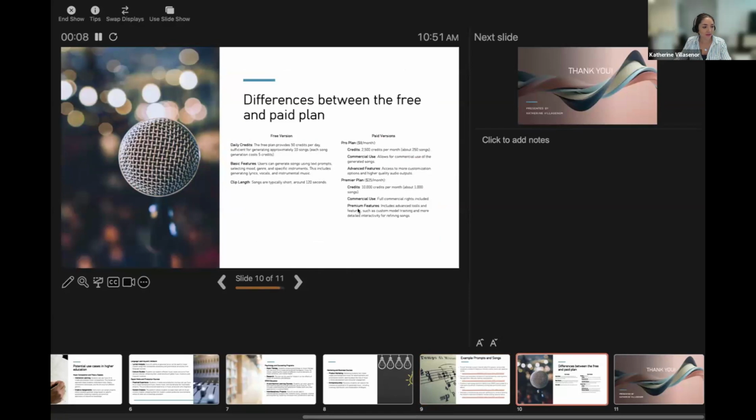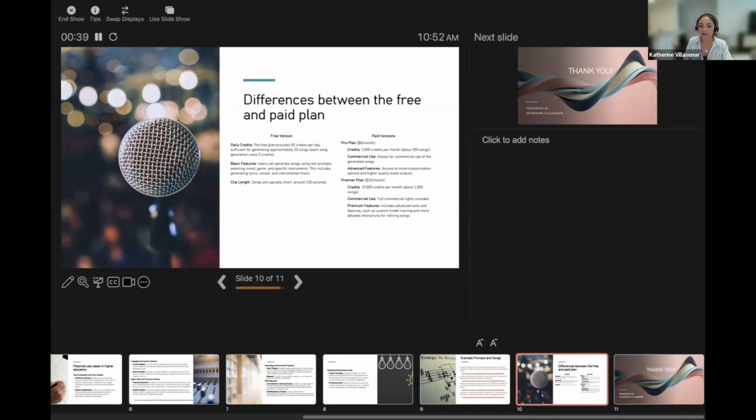And finally, like I mentioned, there are two options here. If you're interested in playing around with this website, you can do the free version, which is what I used for all of the creation. It gives you 50 credits per day, so you can create approximately 10 songs. Each one of them is 5 credits. And you can give it a basic prompt and select the mood, genre, or if you want it to be instrumental. That's all included in the free version.